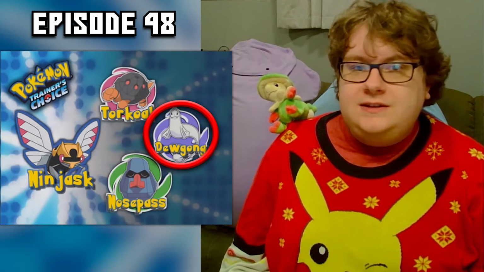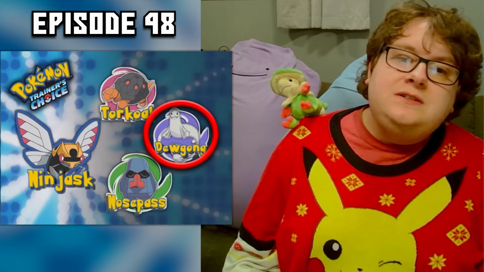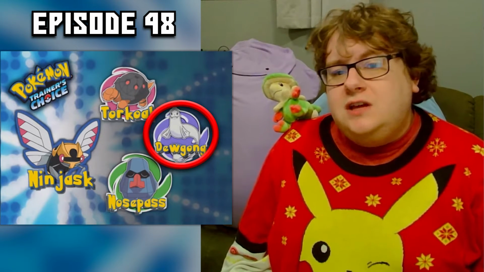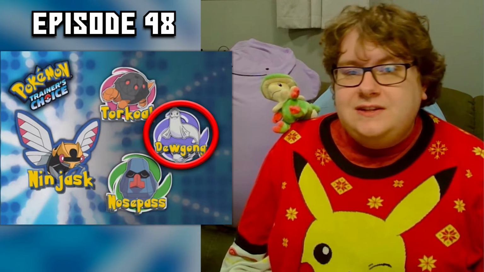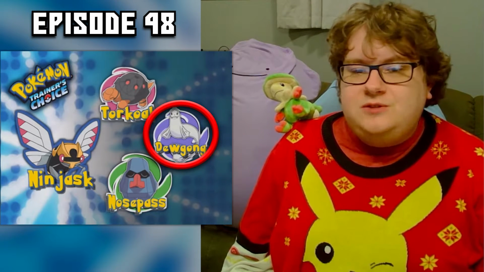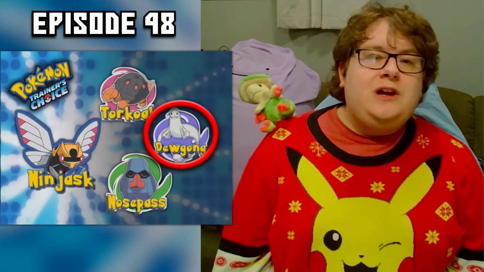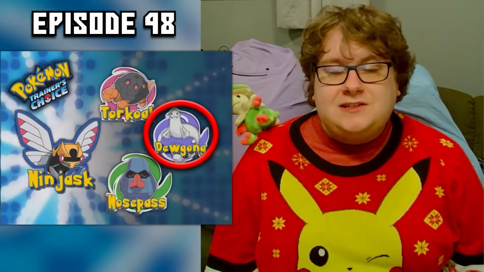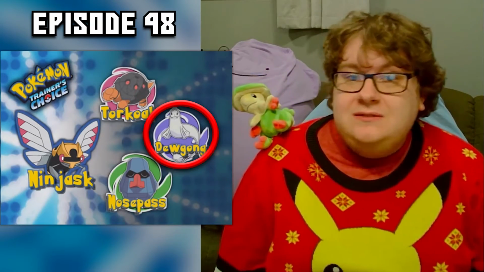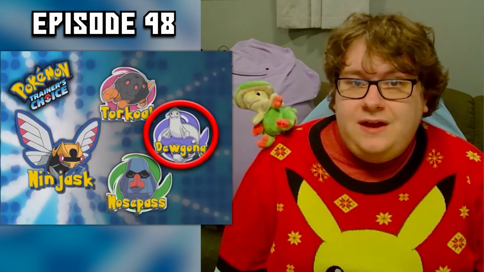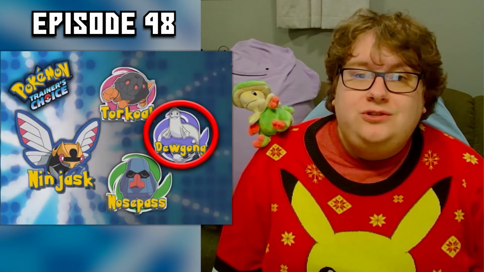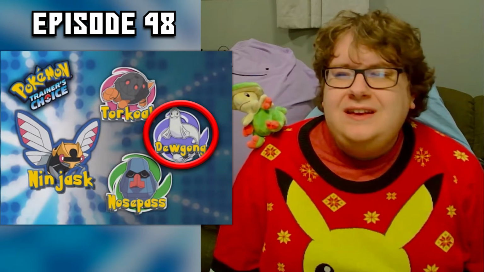Now, Dugong does have an Ice type and is super effective against Ninjask, but Torkoal's Fire type is also super effective against Ninjask, and so is Nosepass's Rock type moves. Plus, Nosepass's Rock moves would be quad effective against Ninjask's Bug Flying type, and Nosepass would resist Ninjask's Flying moves. In fact, Dugong's the only one here that takes neutral damage from both Bug and Flying, kind of making it